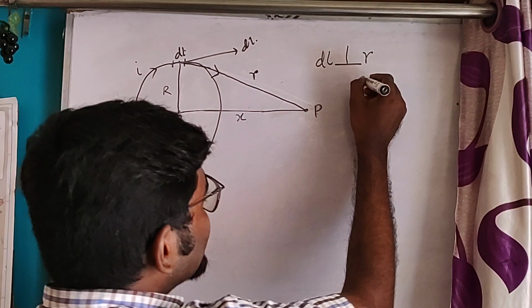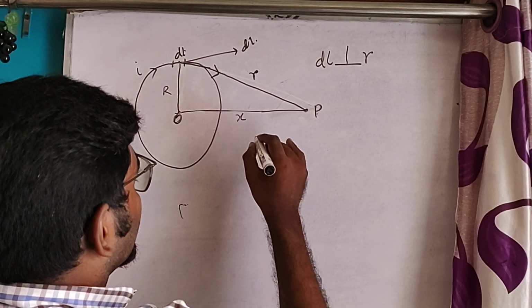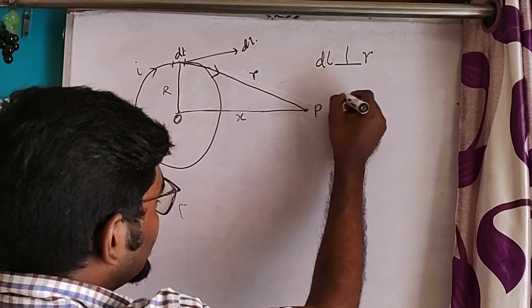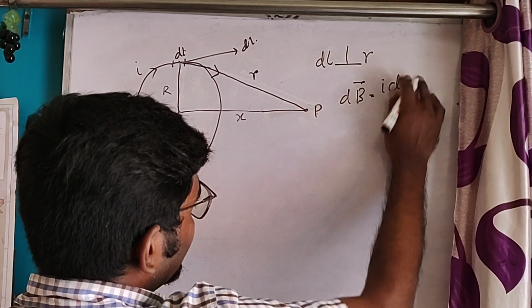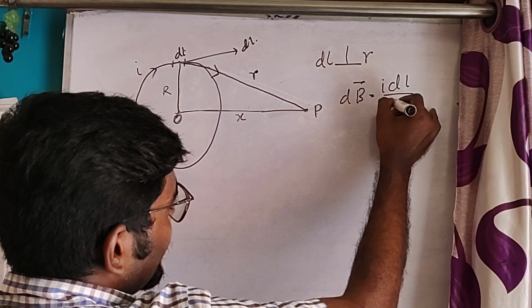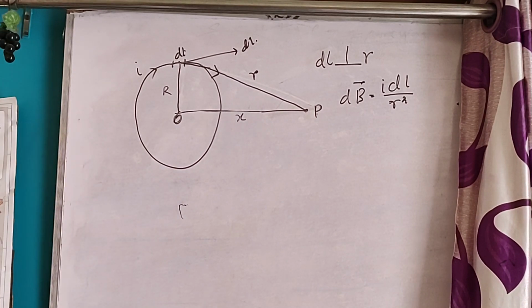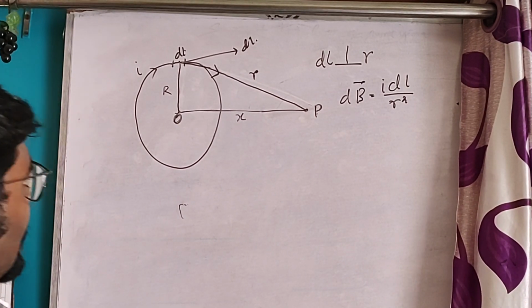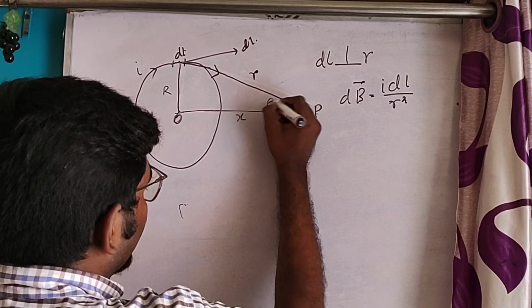So sin theta is sin 90 degrees, that is 1. So dB is equal to mu 0 by 4 pi, I dl by r squared. Okay. Now let's say this angle is theta.